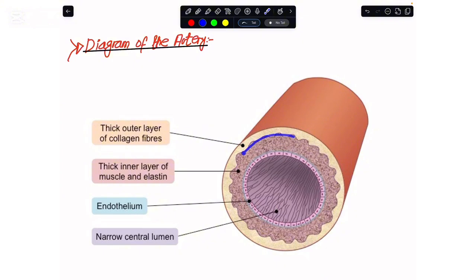And then we have this middle layer coming up for the arteries. This middle layer has a great proportion of smooth muscle, collagen and elastic fibers in it, and that actually provides the arteries a lot of strength so that they don't burst. And here you see on the outside we have this external layer of the arteries.